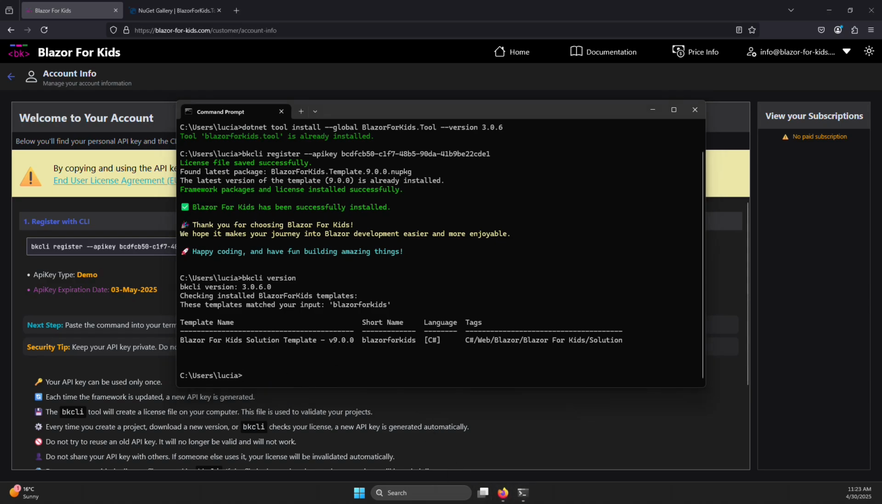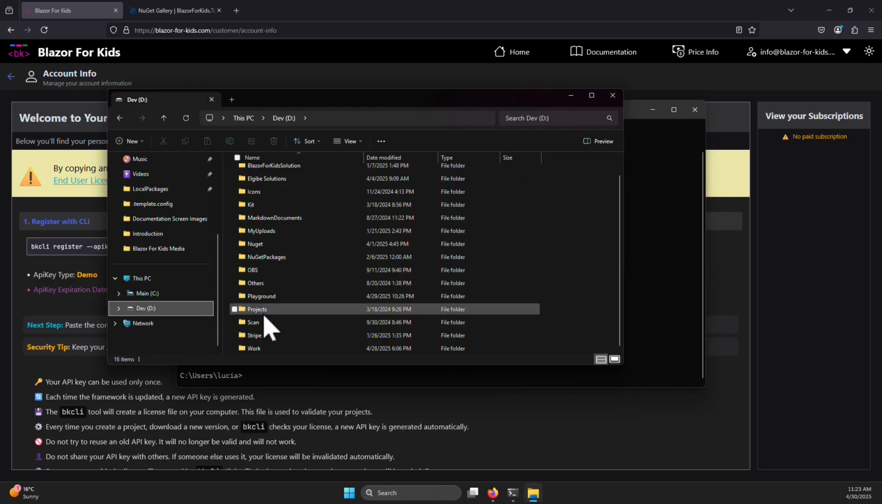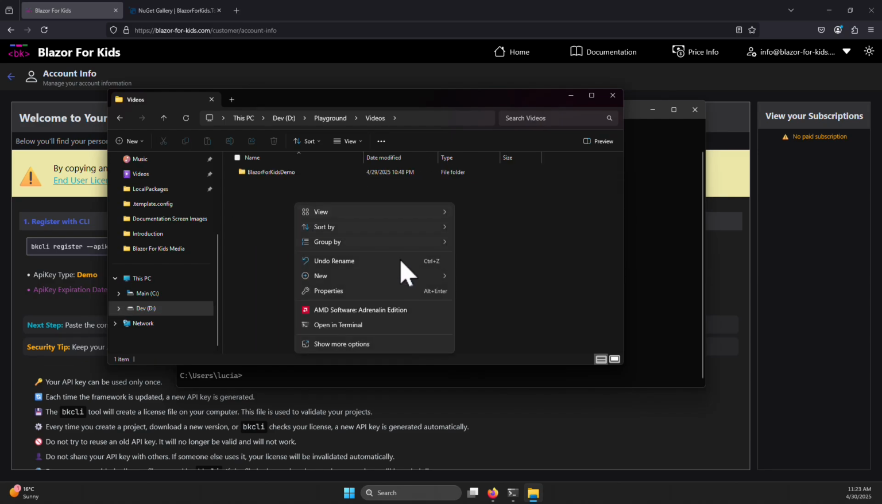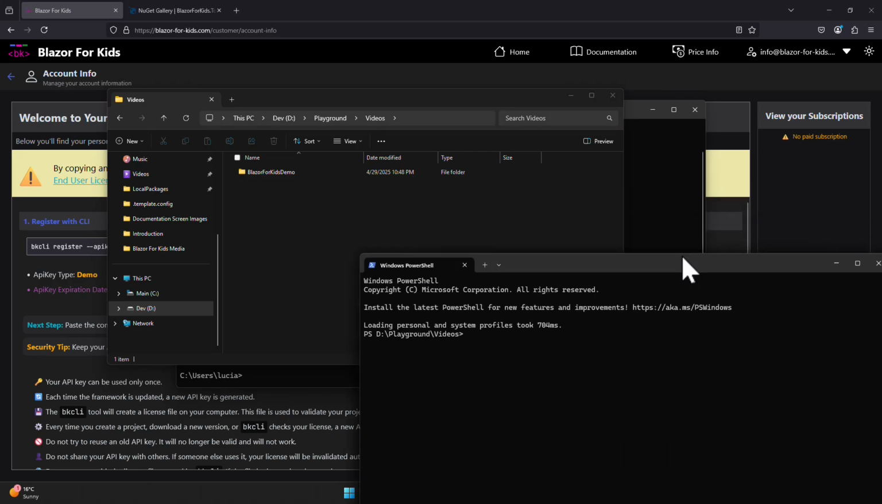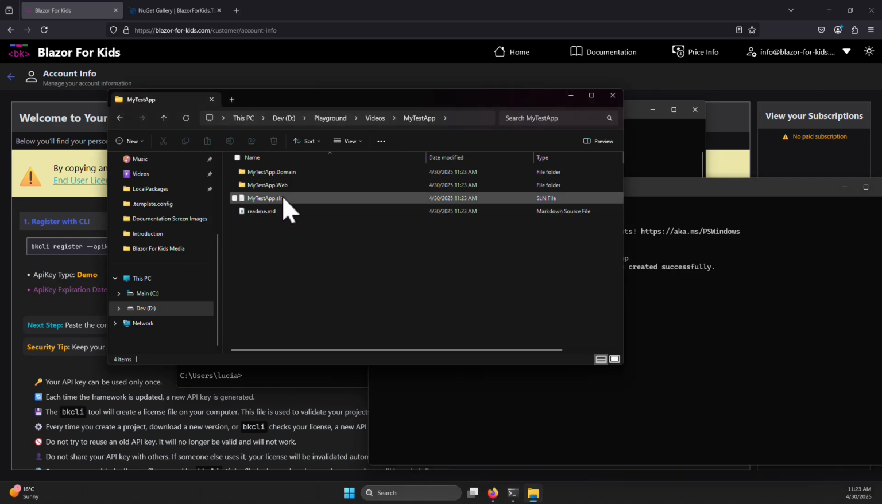Let's see. So I will create a project from the CLI. So just say dotnet new Blazor for Kids, and the name of the application is my test app. Hit enter and the application was created and you can open it in whatever IDE you want.